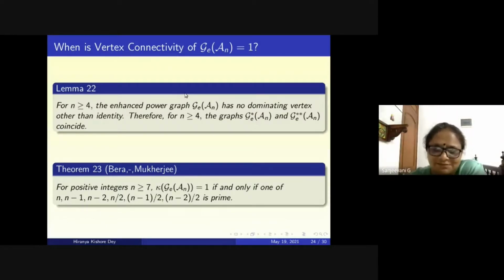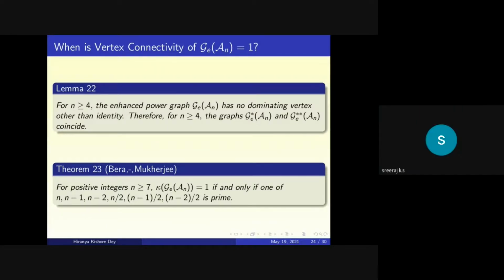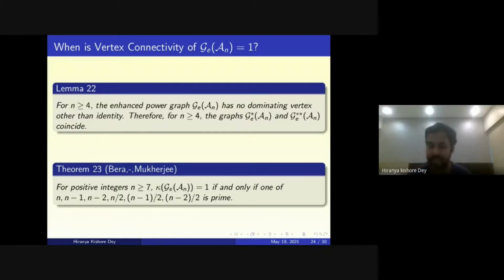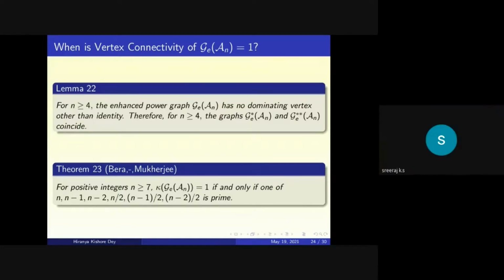Okay, thanks. You proved that for a non-cyclic abelian group, kappa equal to 1 if and only if G is a p-group. Likewise, can we characterize other groups for a particular kappa? Suppose we have kappa equal to r.